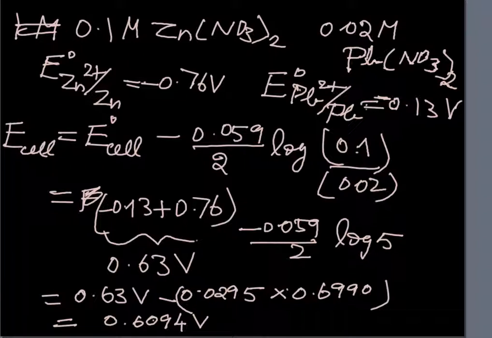So let us pick up a slightly different problem for practice. Here I am going to give you a problem where the E cell is given, but one of the concentrations is not given.